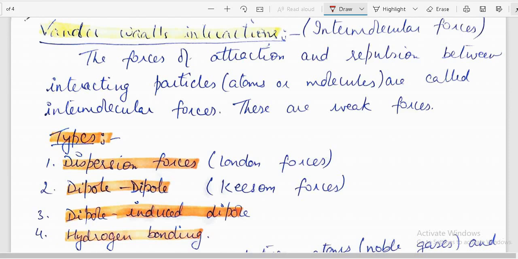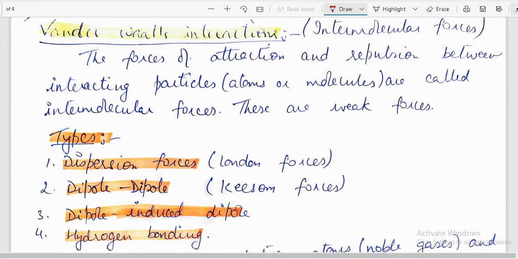These are the weak forces, the forces of attraction and repulsion between interacting particles. Particles may be atoms or molecules. That is, the interacting particles about which we are talking may be atoms or molecules. And the force of attraction or repulsion between these particles is called intermolecular forces, that is van der Waals forces.